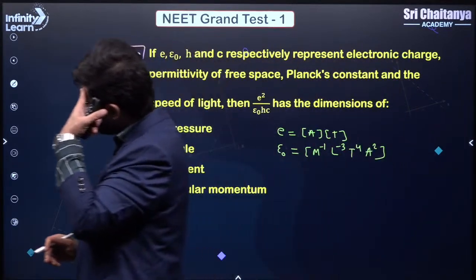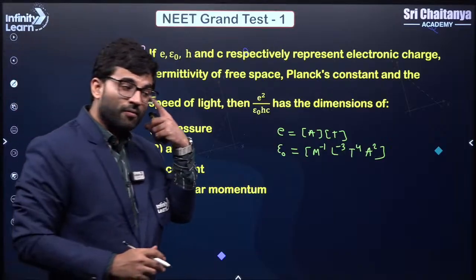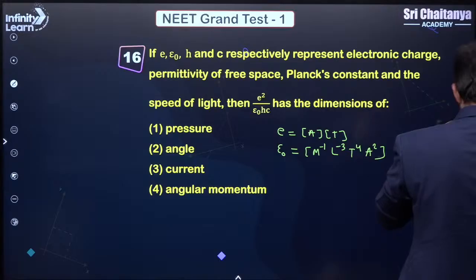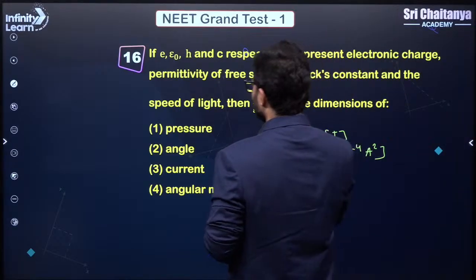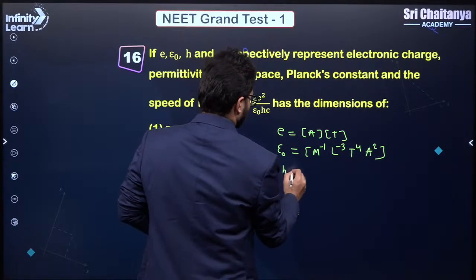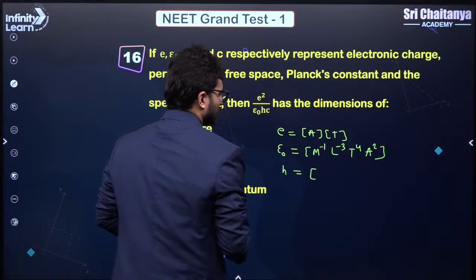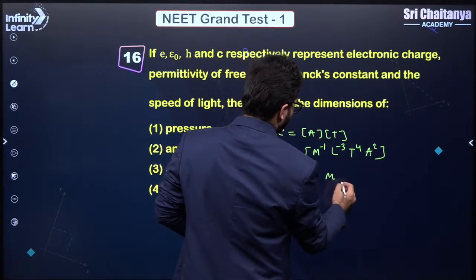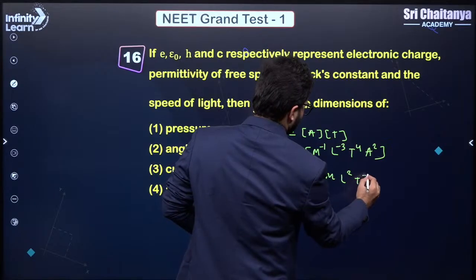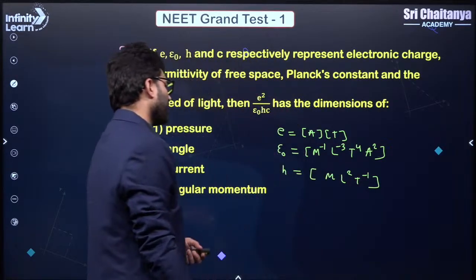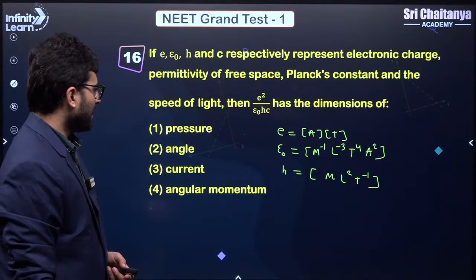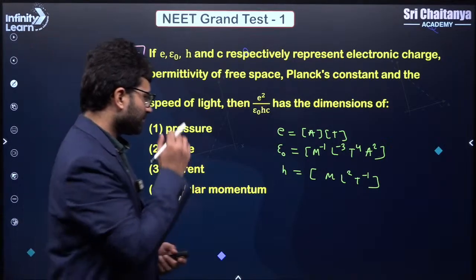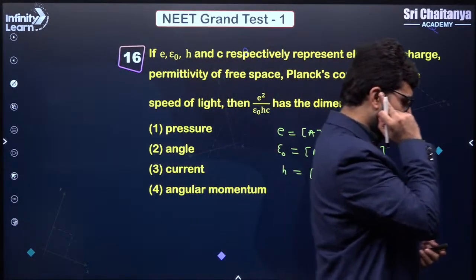So this is my dimension of epsilon naught. What is the dimension for Planck's constant? So we have one more, H. For Planck's constant we have M L square T to the power minus 1, right? That is my dimension for H, correct?